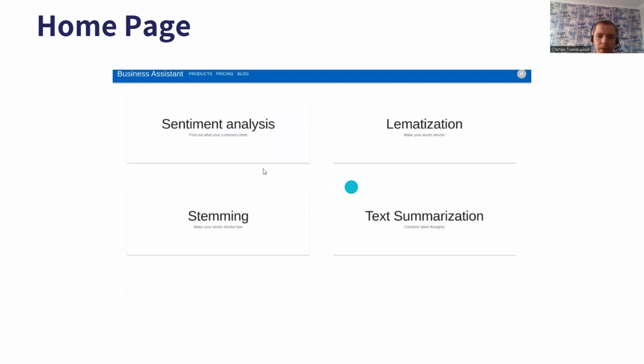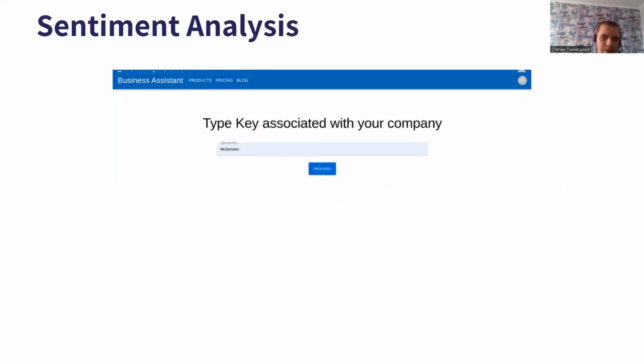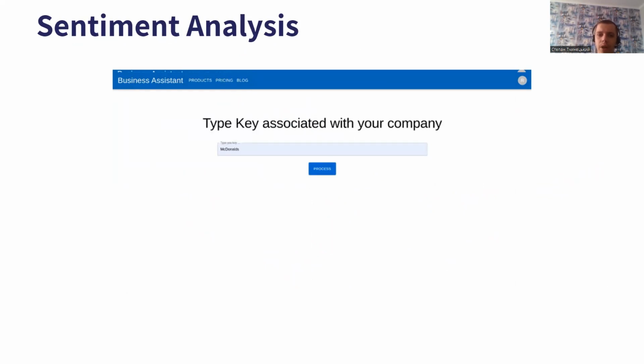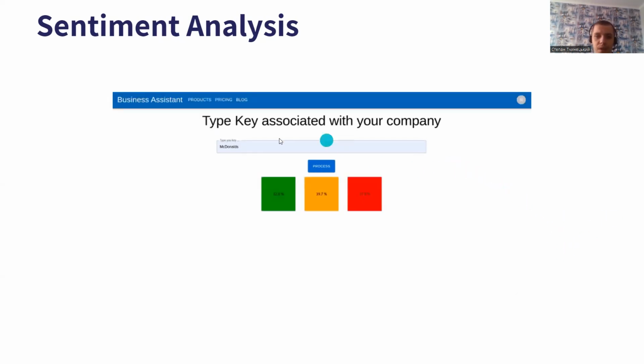Here's the home page where we can see the sentiment analysis, lemmatization, stemming, text summarization, and down there we can also find tokenization and part-of-speech tagging. So let's have a look at one of these methods, like sentiment analysis, where there is a simple interface. We just need to enter a word associated with our company, like McDonald's, and process it. After pressing process, we can see the results in different color squares.